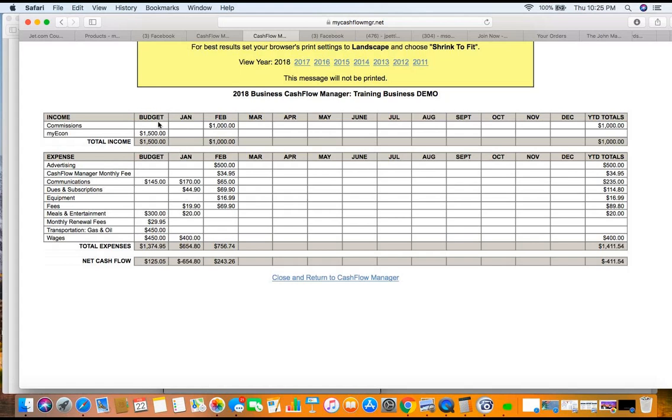So here's the budget. Remember I told you to set your budget? It's all right here. So you can see this, what you're planning to spend every month. And then every month it shows you what you actually spent. And then at the bottom it's going to give you a running tally. Did you have a surplus? Did you have more money or did you have less?